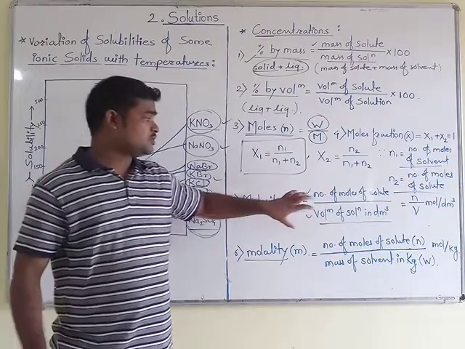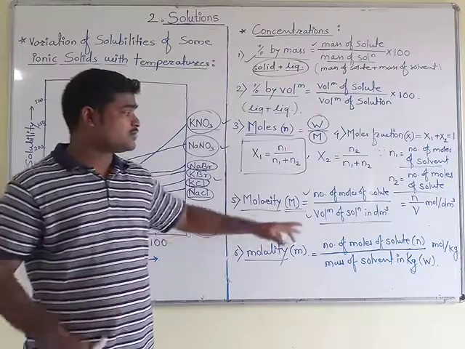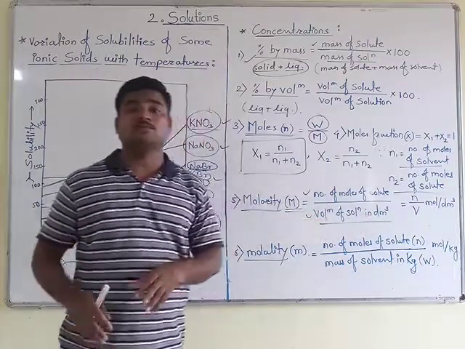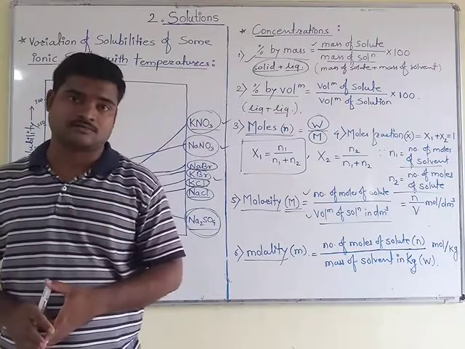The denominator term, the volume of solution in dm cubed, is always constant, it will be 1 liter.